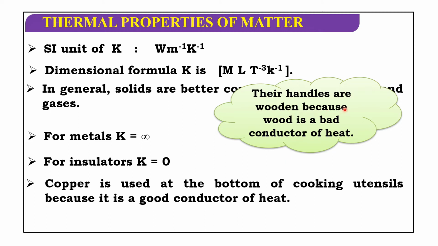So their handles are wooden because wood is a bad conductor of heat. That's why we use wood for the handles of copper-bottom bowls. Handles are made of wood, but the bottom of the cooking utensils is copper. Why? Because copper is a good conductor and wood is a bad conductor of heat. To avoid such burns, we use wooden handles.